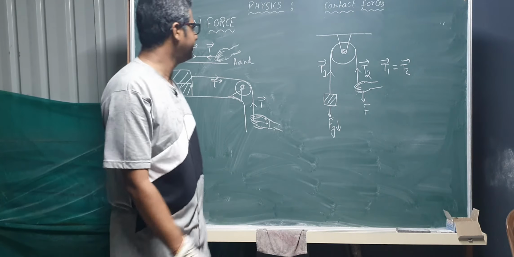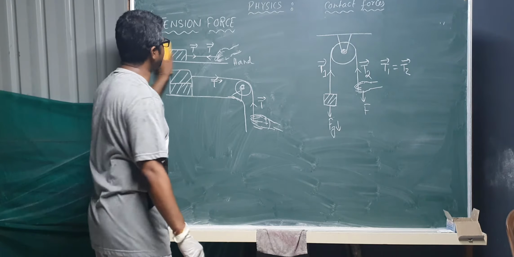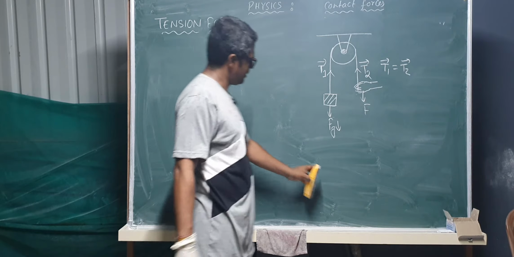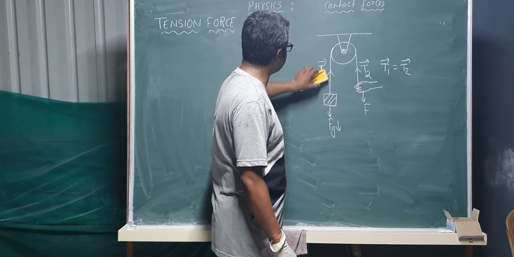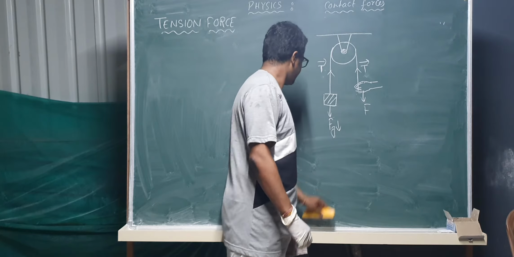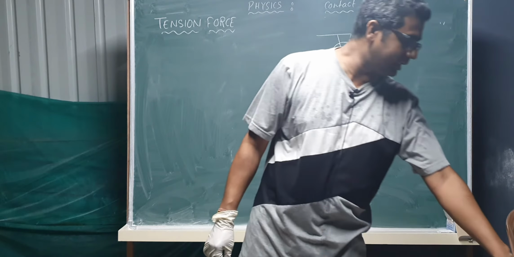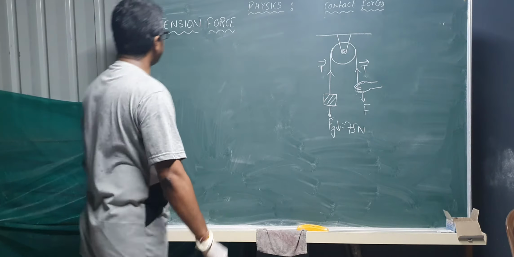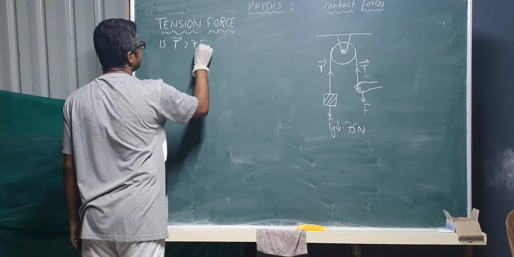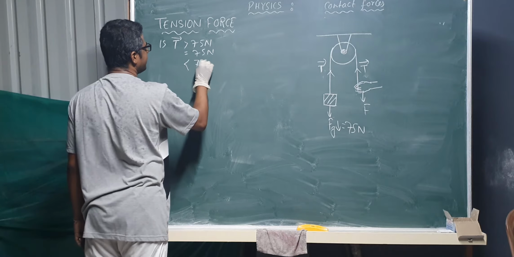Clear? Now we are going to take a very nice example to understand whether we understood tension force or not. So suppose this is the condition you are seeing at this moment. This Fg is equal to 75 Newton. This is the question. Fg is equal to 75 Newton. Now the question is: is tension more than 75 Newton, equal to 75 Newton, or less than 75 Newton?